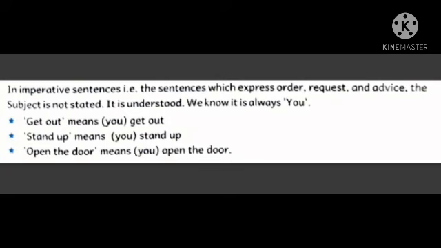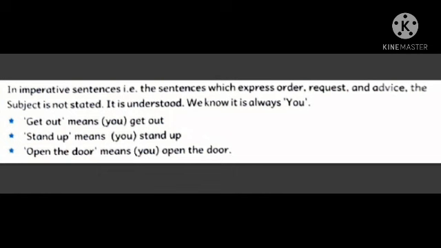In imperative sentences, that is the sentences which express order, request and advice, the subject is not stated. It is understood. We know it is always you. For example, get out. When we say get out, it means we are giving an order, you get out.